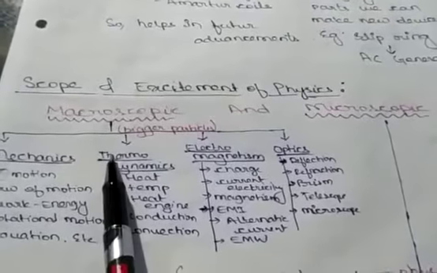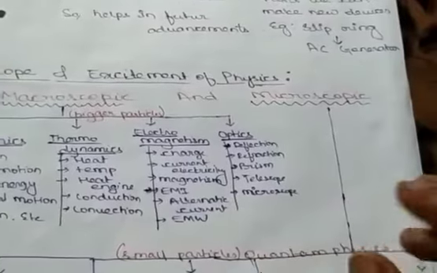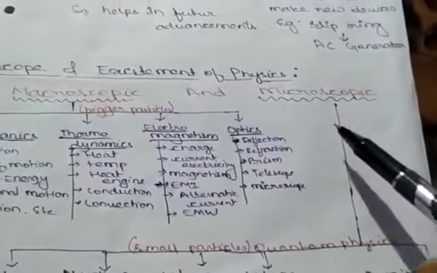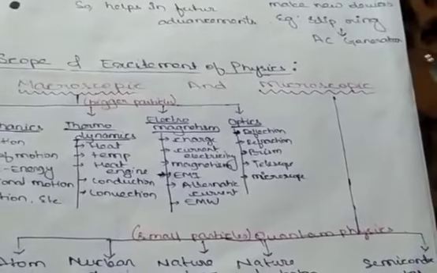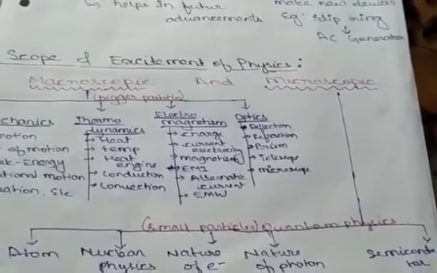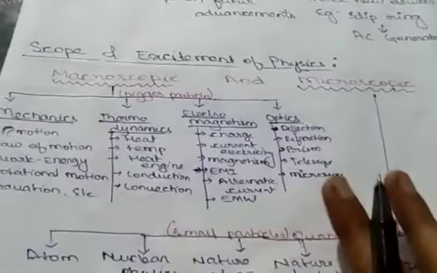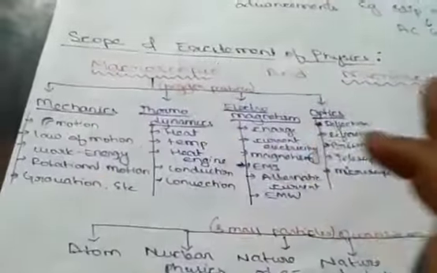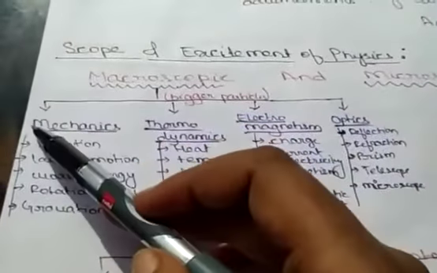Macro means bigger in size. Again, microscopic means the study of those particles whose size is very small, very small meaning they can be viewed through microscopes only. These are microscopic particles. So macroscopic physics: what are the things that we have to study? The first thing is mechanics.